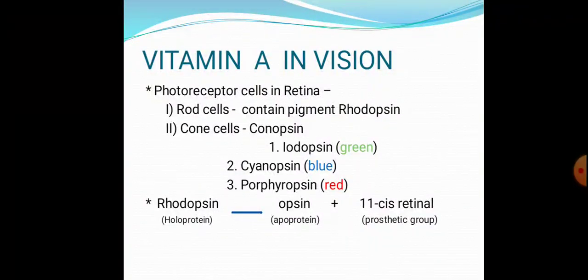The conopsin may be iodopsin, cyanopsin or porphyropsin. The iodopsin is important for green vision, cyanopsin for blue and porphyropsin for red. Okay, so in the rod cells, there is a pigment called rhodopsin, which is a conjugated protein, and it includes opsin and 11-cis retinal.